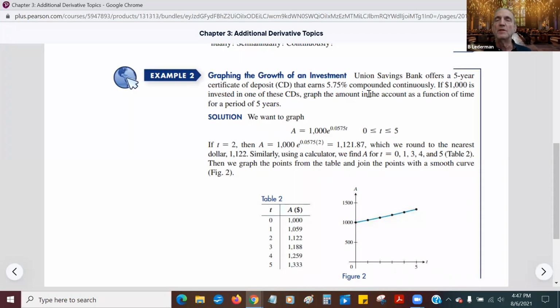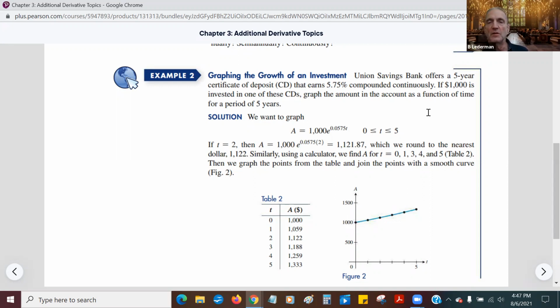Graphing the growth of an investment. So Union Savings Bank offers a 5-year certificate of deposit that earns 5.75% compounded continuously. If $1,000 is invested in one of these CDs, graph the amount in the account as a function of time for a period of 5 years. Now we want to graph A equals 1,000 times e to the 0.0575 t, and t goes between 0 and 5.